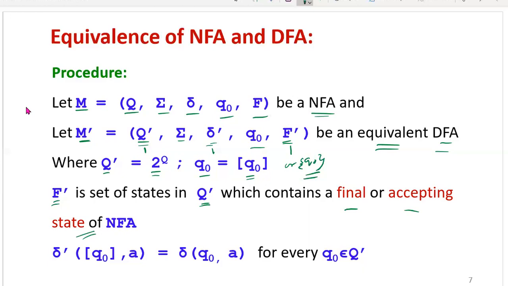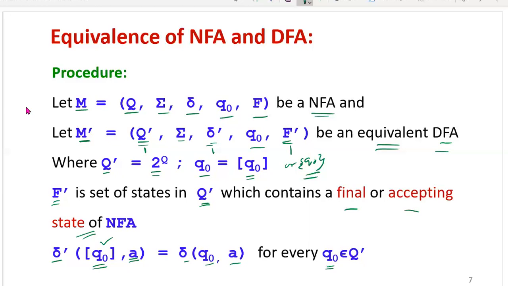Now how do we find the delta transition? This is the rule we will use. Delta dash is the DFA transition function. First, let us assume we have taken the initial state on any given input symbol. Then this can be written simply using delta, the NFA transition function: delta of Q0 on a, for every Q0 belonging to Q0.